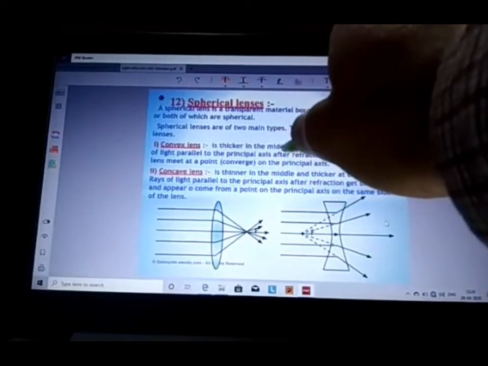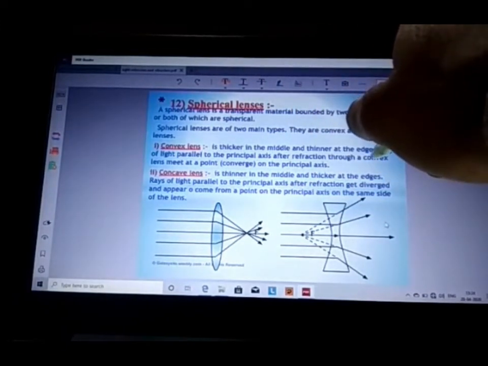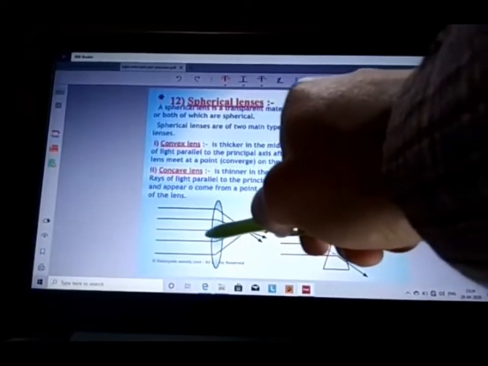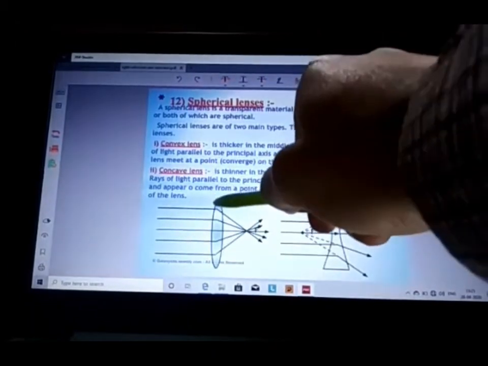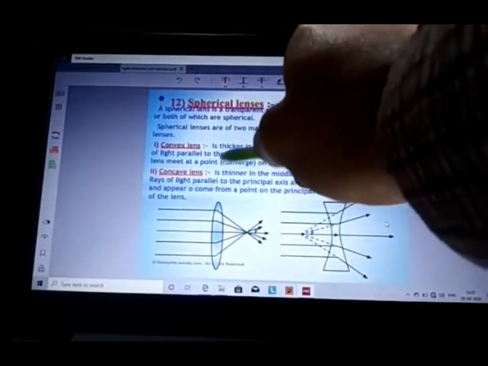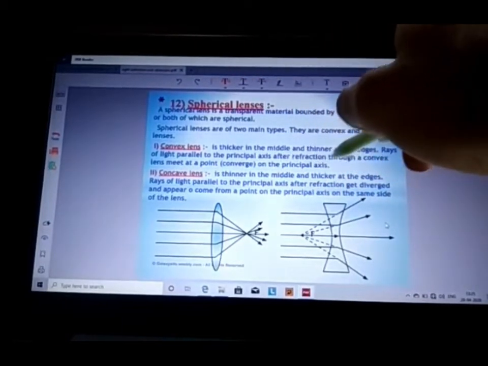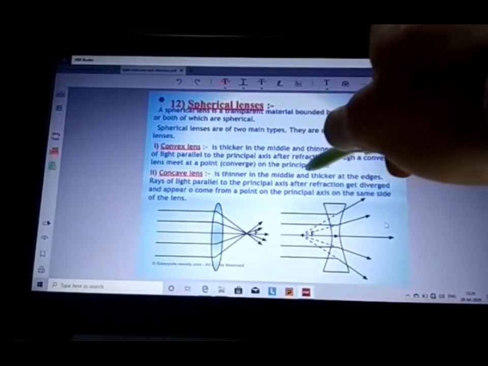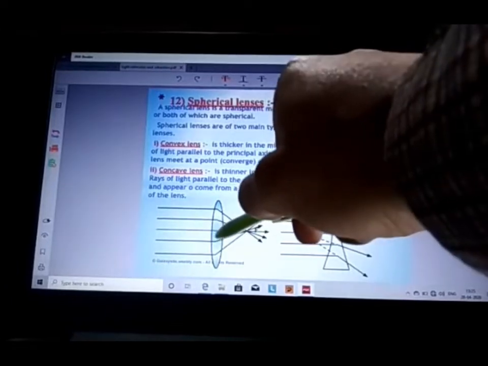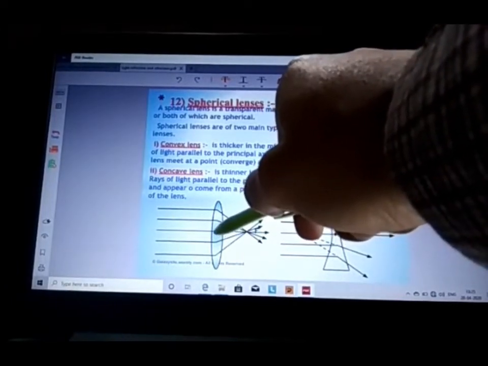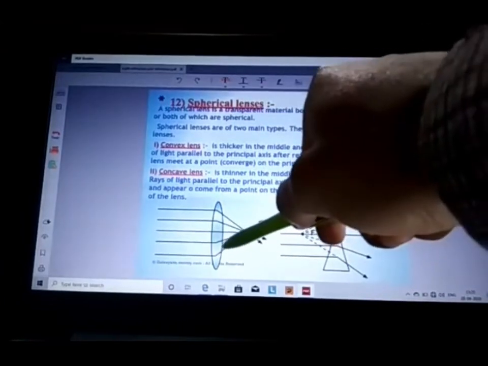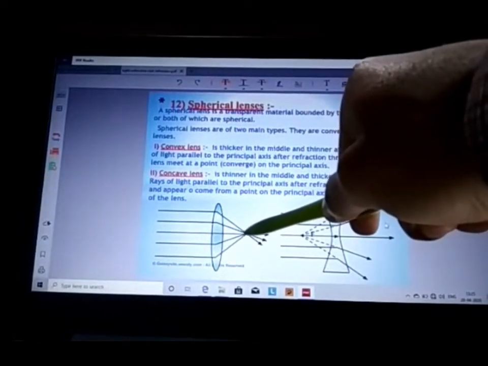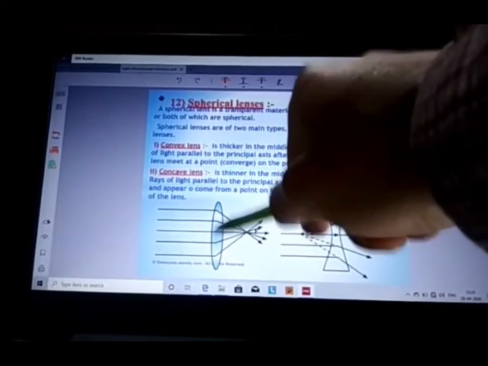Convex lens is thicker in the middle and thinner at the edges. This is the convex lens. This is thick in the middle and it is thin at the edges. Rays of light parallel to the principal axis, after refraction through a convex lens, meet at a point of convergence on the principal axis, that is called the focus of that convex lens. Hence, convex lens is also called a converging lens because it converges the parallel beam of light to a single point, that is the principal focus of that lens.